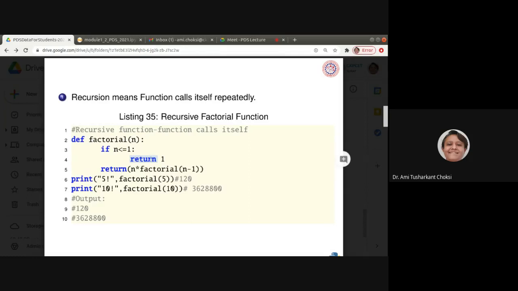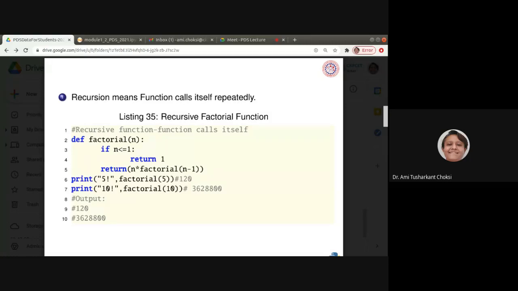Should I explain the logic of this factorial function? It is very simple. Since your first year, you have been writing this function. We know that 0 factorial is 1 and 1 factorial is also 1.